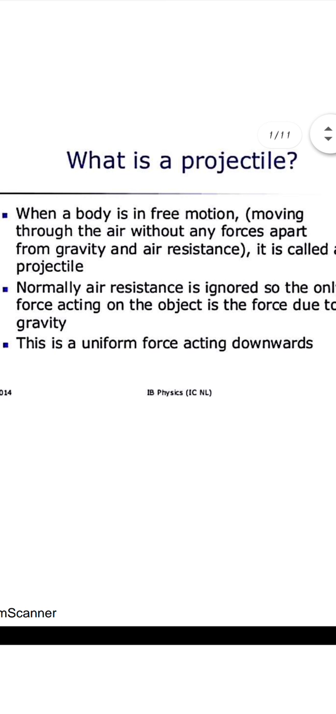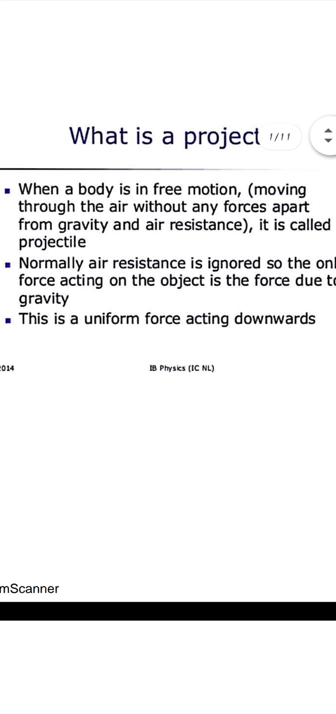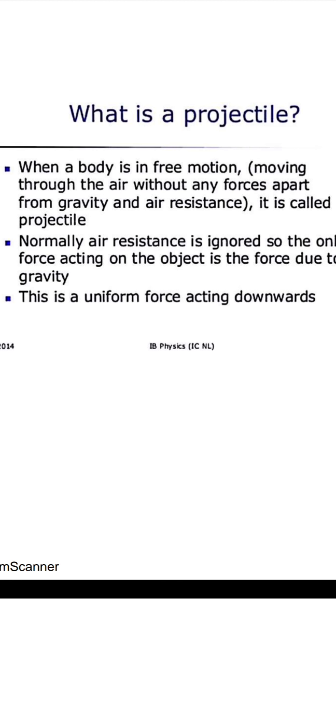But what projectile means: when a body is projected into space with some initial velocity, then it continues to move in the vertical plane, right? Because when we throw a ball, first it moves in the vertical plane, then again it comes under the influence of gravity, right?